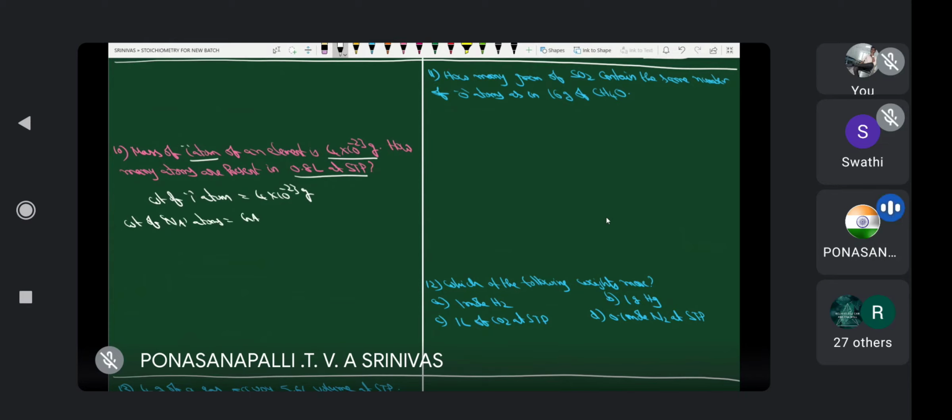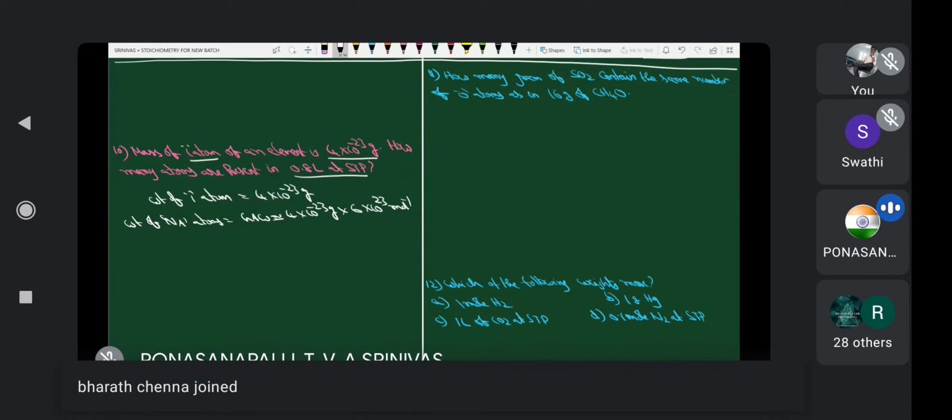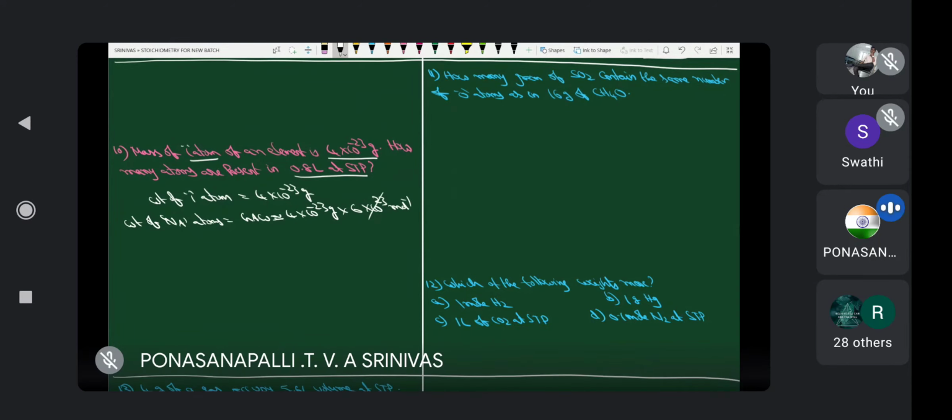That is equal to gram atomic weight. Weight of Na atoms is nothing but a gram atomic weight. That is equal to 4 into 10 power minus 3 grams into, just nearly, I am taking 6.023 as 6 into 10 power 23 mole inverse. Plus 23 minus 23 cancel. This is nearly equal to 24 gram per mole. Therefore, what is the atomic weight? 24 gram per mole.